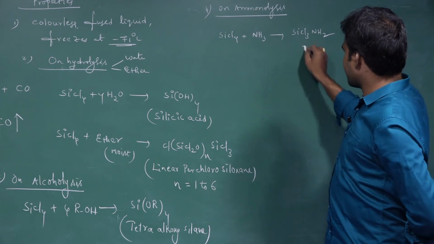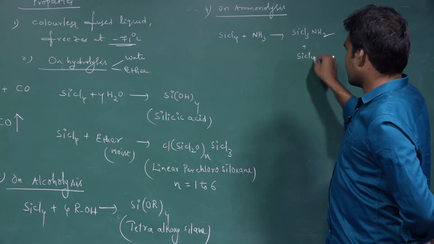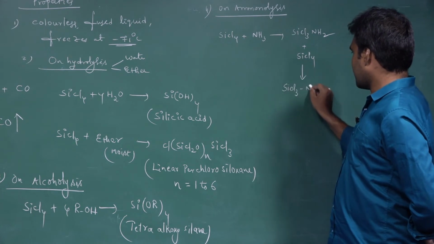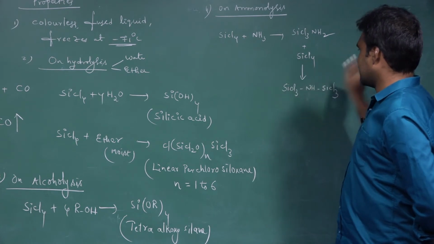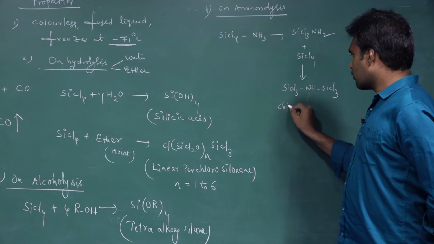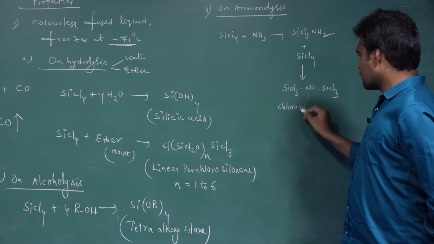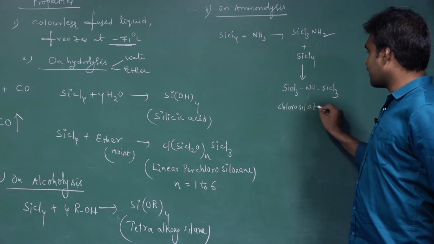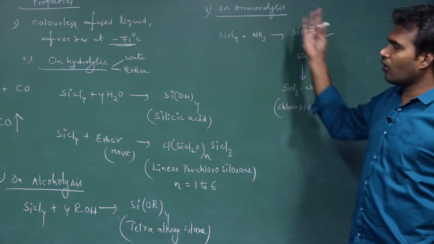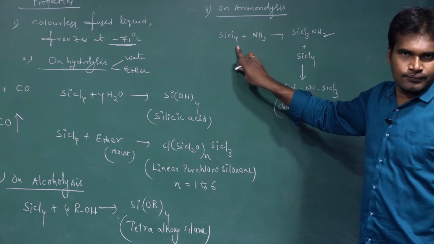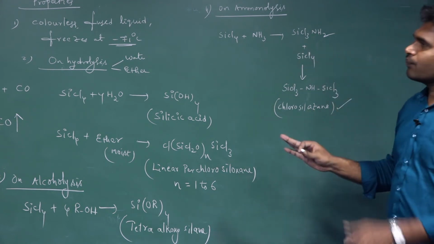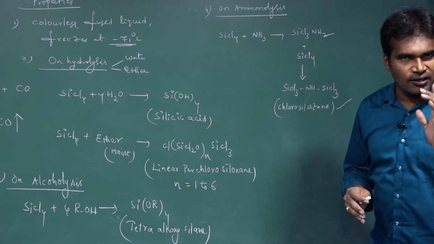This on further treatment with SiCl4 gives SiCl3NH SiCl3. What do we call this one? Chlorosilazane. Remember this. So on ammonolysis, silicon tetrachloride will give chlorosilazane compounds. So these are some chemical properties of silicon tetrachloride.